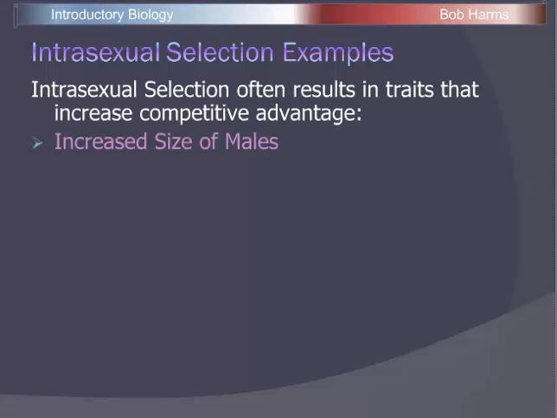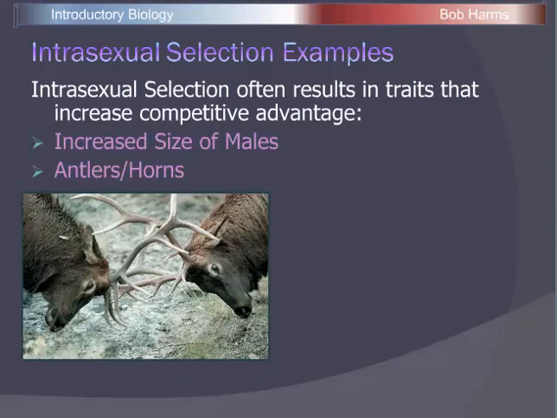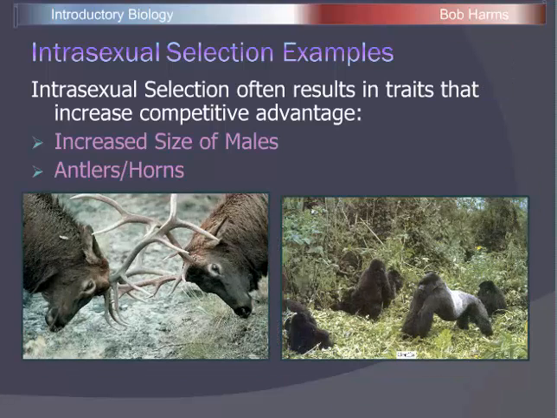So for example, males that are larger or stronger are going to have a better chance in the competition, so we'll tend to see males very large in a species. If females are much smaller, that's an indication that we have intrasexual selection going on. Antlers and horns that help in these conflicts are also examples. With deer, again, we see antlers or horns. With gorillas, males are typically about twice as large as adult females.